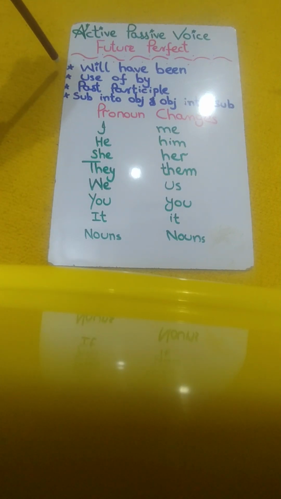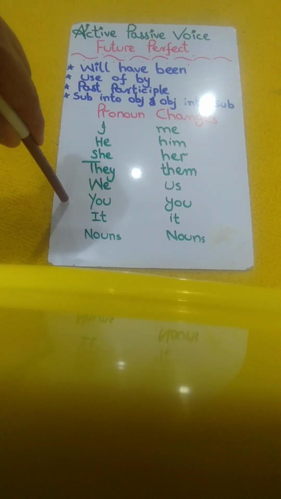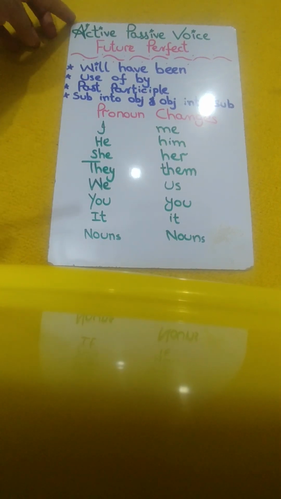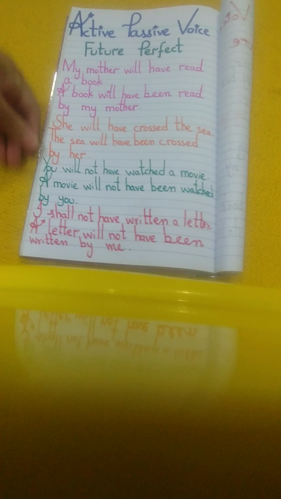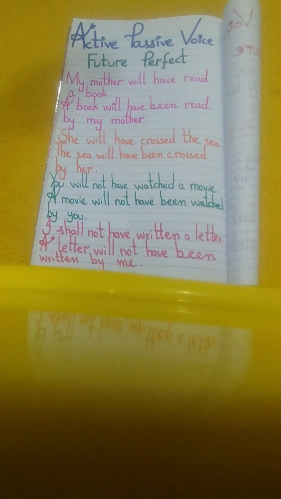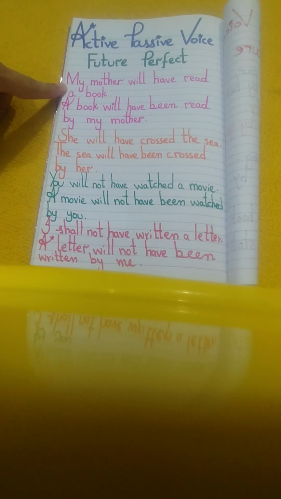So, what are the rules? Will have been is the helping verb. Use of by will be there. Use of past participle. Subject will take the place of object and object will take the place of subject. Pronoun changes I have explained to you. Now I will show you some examples. Today I will explain positive and negative sentences of passive voice of future perfect. Positive or affirmative sentences.